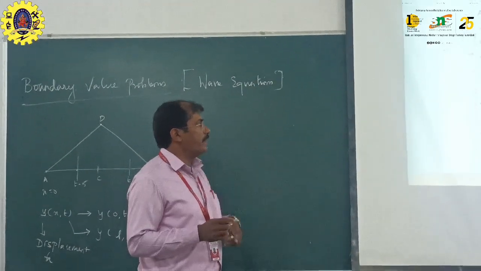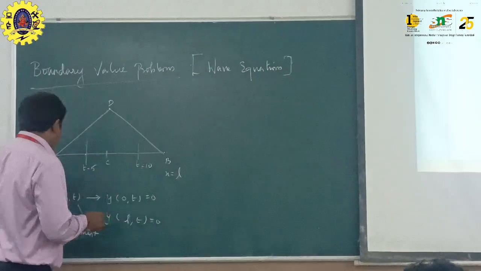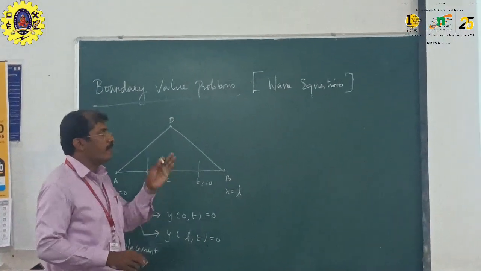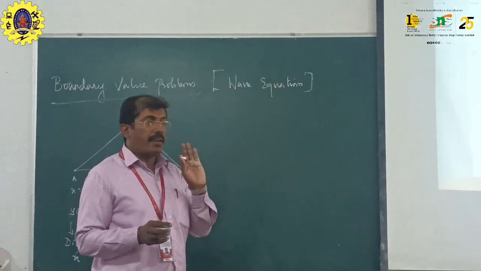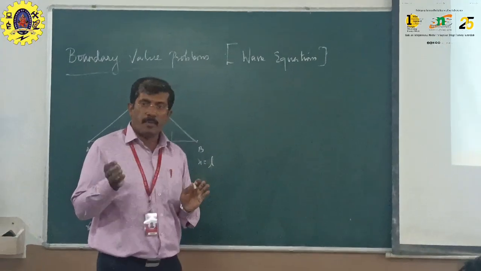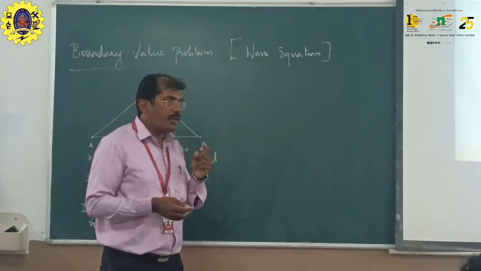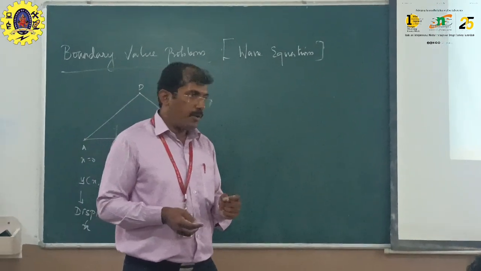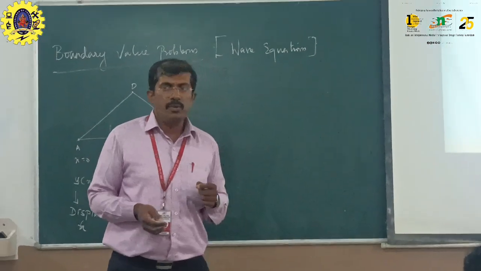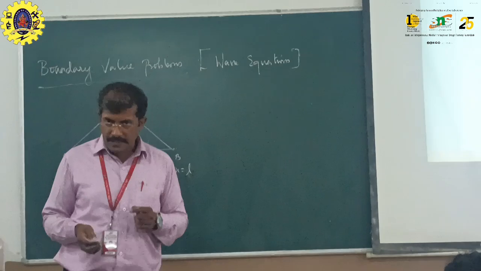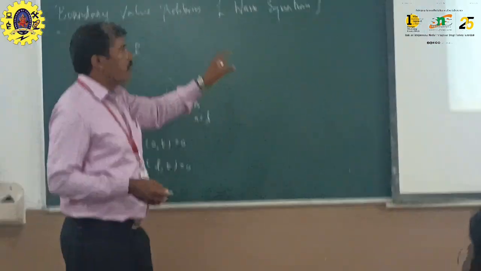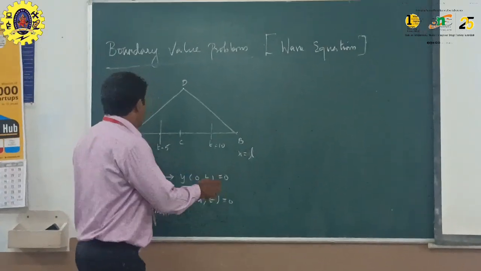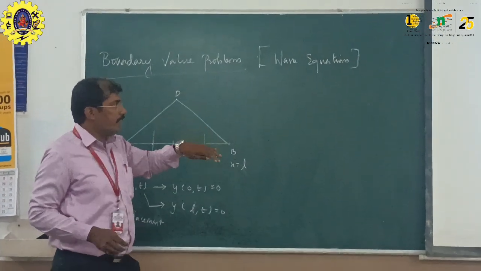What is the next? y of x comma 0 is equal to some function f of x. The reason is that now we are talking about time. When you start an experiment, at that present time, the time is taken as 0. So t equal to 0 is the starting time. When you start the experiment, y of x comma 0 equals some function between the distance 0 to L.